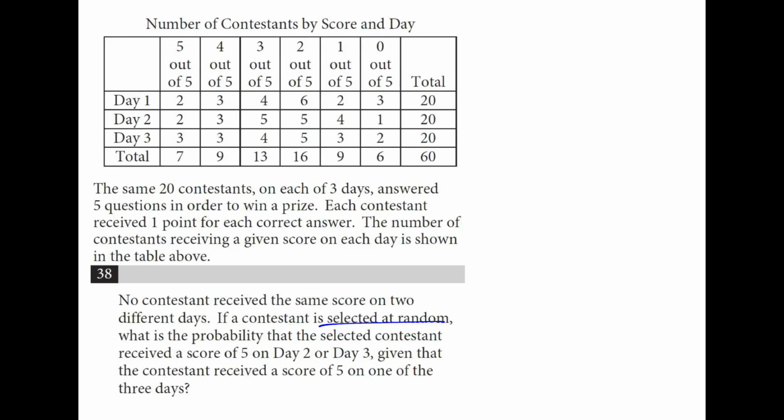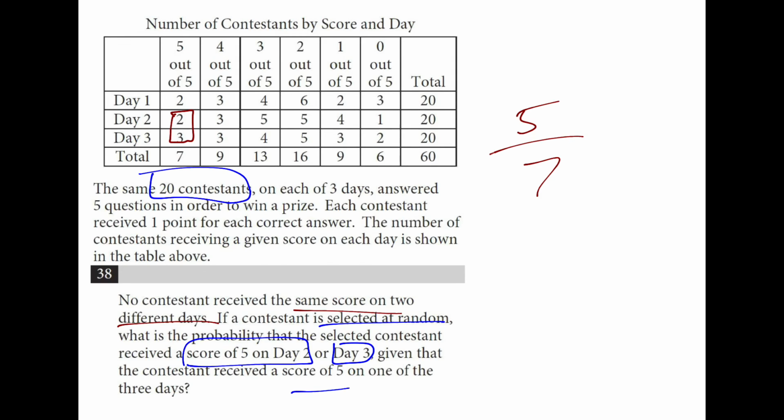If a contestant is selected at random out of 20 contestants, what is the probability that the selected contestant received a score of 5 on day 2 or day 3, given that they received a score of 5 on one of the 3 days? So if you look at all the 5s, day 2 and day 3 was 5 out of a total 7. And this works because no contestant received the same score on 2 different days.